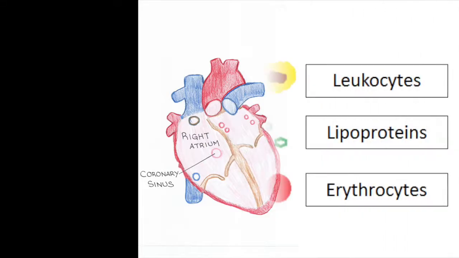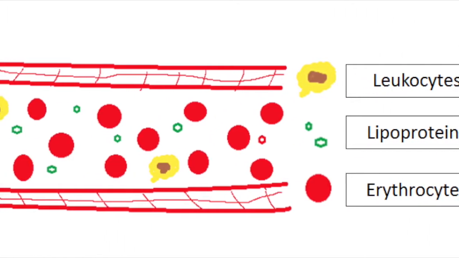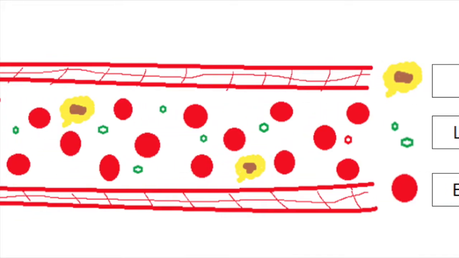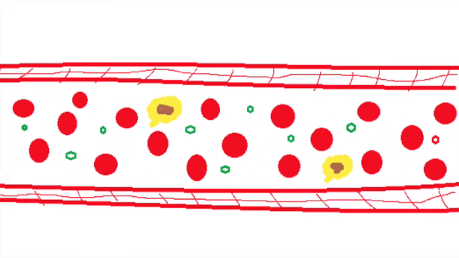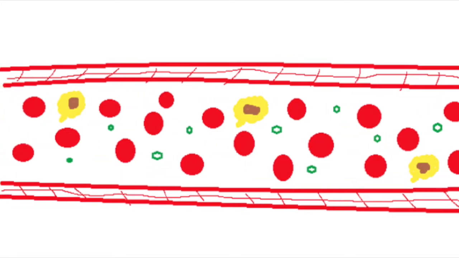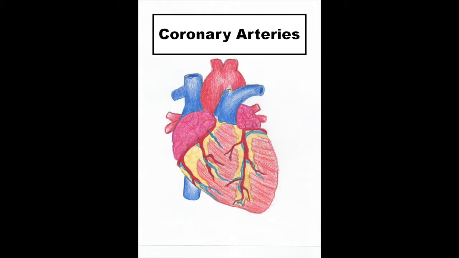Going into the cellular level, a person's blood will be composed of erythrocytes, leukocytes, and lipoproteins, where the amount is determined by an individual's diet. Leukocytes and lipoproteins, along with the body's inflammatory response, play a key role in developing coronary artery disease. The coronary arteries are the only source of oxygen and nutrients to the heart, which is why they are very important in bodily functions and in homeostatic maintenance.